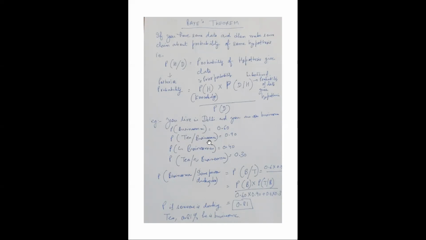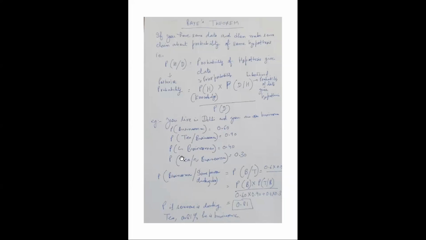This is 0.90, so we can say that businessmen drink more tea. Very crude example, as I said, just to correlate with these terms. And we are also interested in those who are not businessmen. Initially, the probability of a businessman is 0.60, and the probability of not a businessman is of course 0.40.